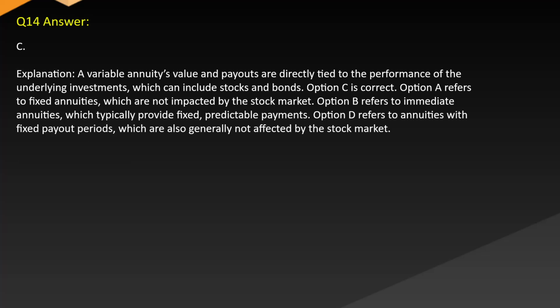Answer: C. Explanation: A variable annuity's value and payouts are directly tied to the performance of the underlying investments, which can include stocks and bonds. Option C is correct. Option A refers to fixed annuities, which are not impacted by the stock market. Option B refers to immediate annuities, which typically provide fixed, predictable payments. Option D refers to annuities with fixed payout periods, which are also generally not affected by the stock market.